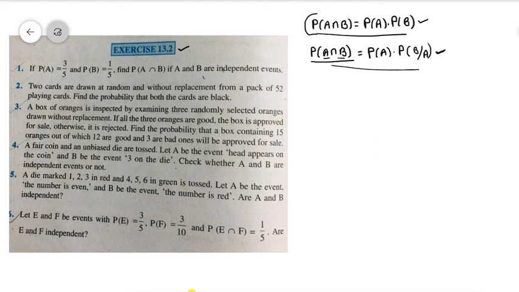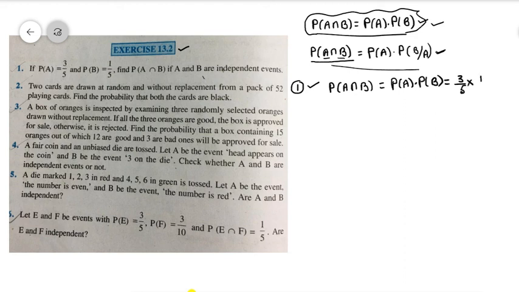If P of A intersection B is equal to P of A into P of B, then A, B are said to be independent events, right? Now we can check with the help of that idea in the first question, because it says A, B are independent events. Comfortably we can find that P of A intersection B is nothing but P of A into P of B. You will get 3 by 5 into 1 by 5, that is equal to 3 by 25. Next you can see question number 2.